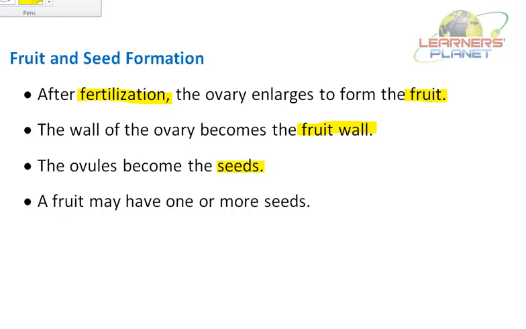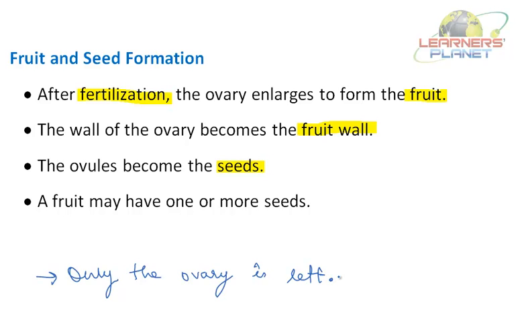Remember students that only the ovary is left, the rest of the parts dry up and fall off. So at the place on the plant where we had the flower originally, we now have a fruit, which is the ovary of the flower containing seeds.